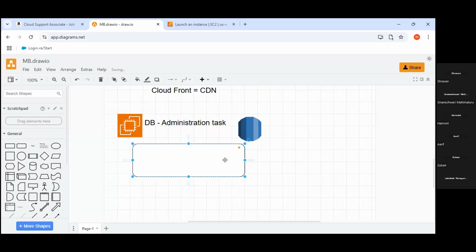Let's suppose this is the VPC. Whatever examples you use, don't use a public IP address. Always use a private IP address range. I know that is very easy, very common. Three ranges we need to understand. That's it. So this is related to networks.